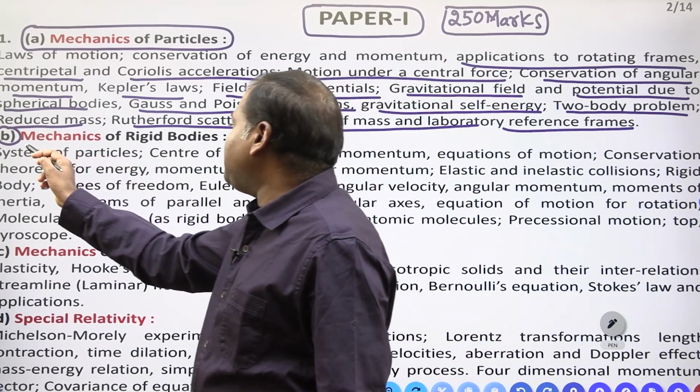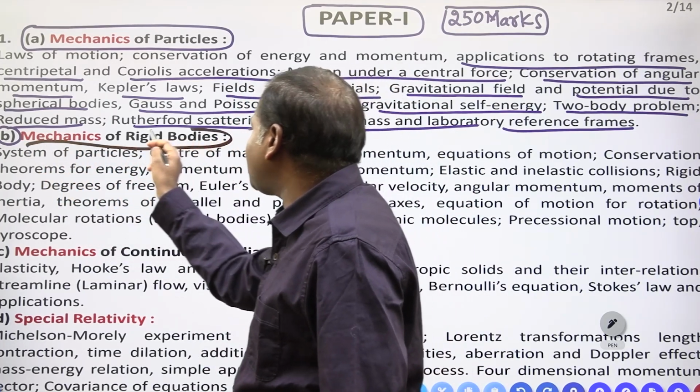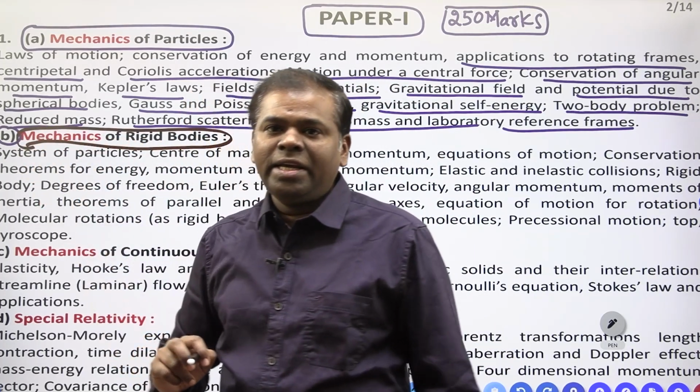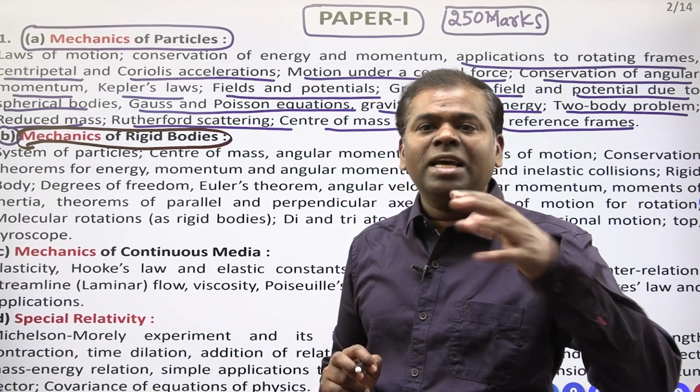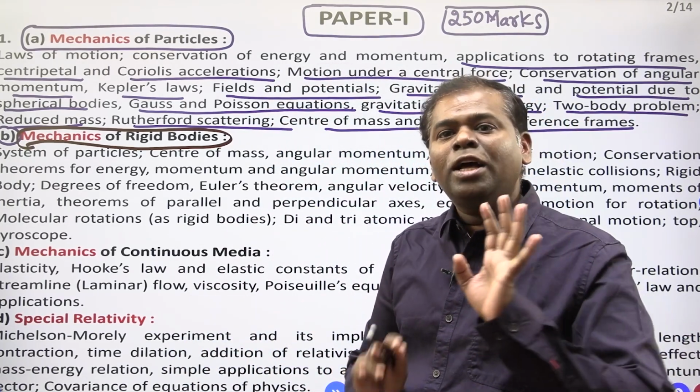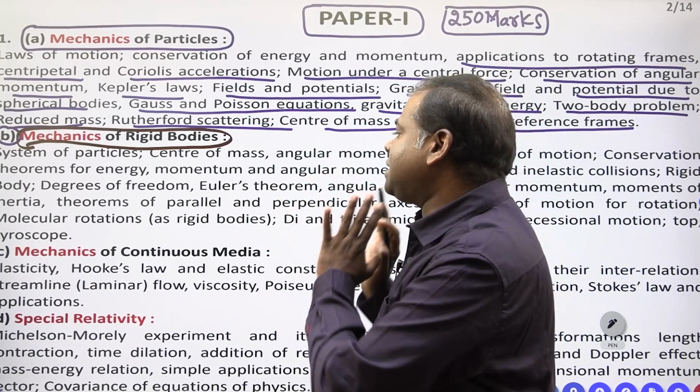This mechanics of a rigid body is also degree syllabus only. Whatever syllabus you are reading in BSc, they are copying and pasting here.